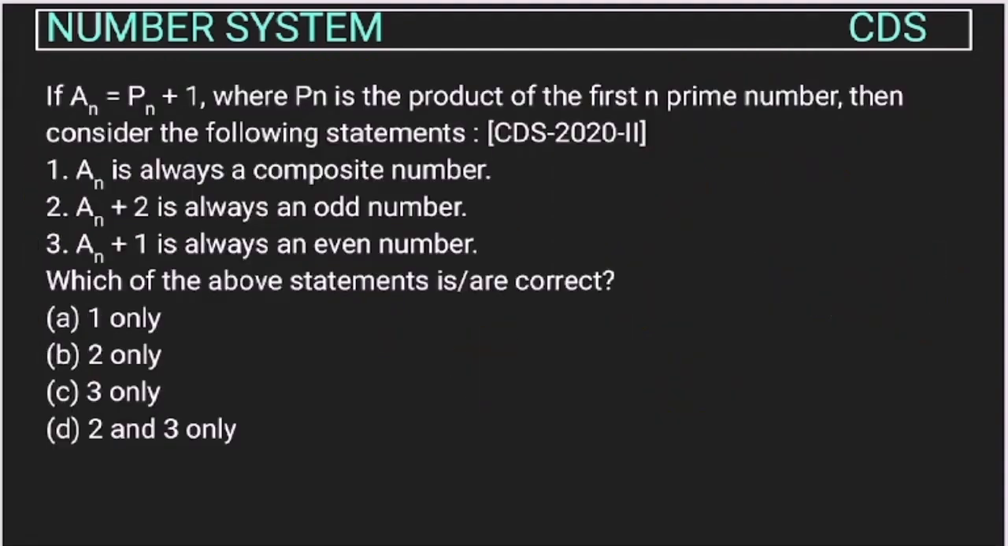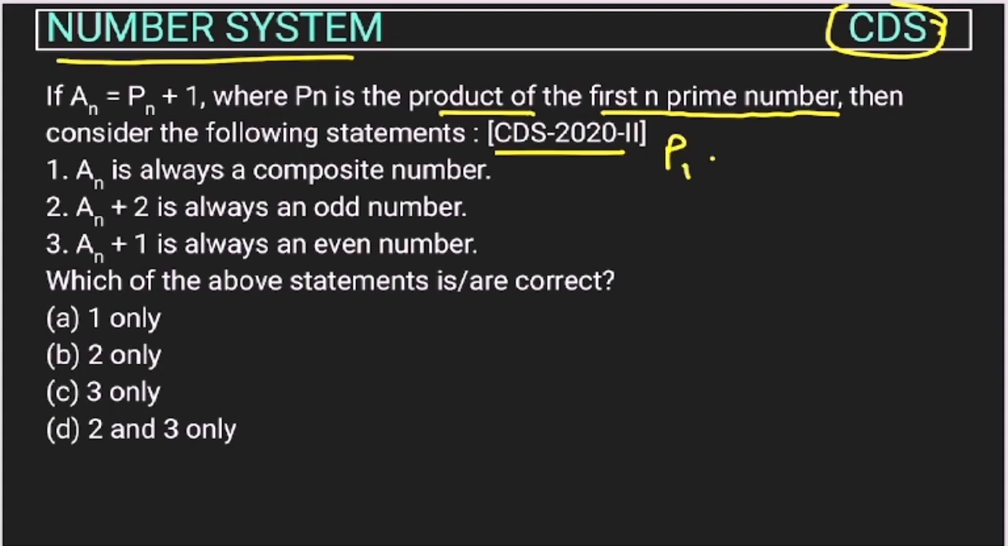Now let's see this question from the number system chapter asked by UPSC in their CDS exam of 2020, right? So if an is equal to pn plus 1, where pn is the product of first n prime numbers, then consider the following statements. So they have given about an, right? So an will be pn plus 1. So let's take n as 1. So the first prime number is 2. Then a1 will be 2 plus 1, 3.